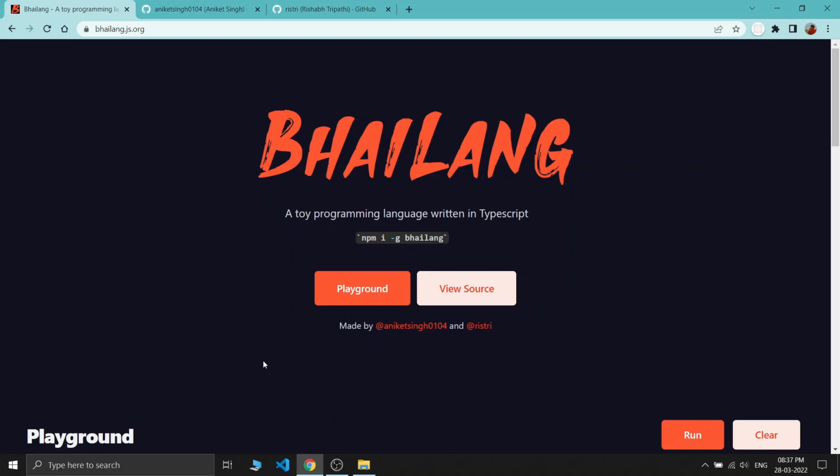Today we will learn our desi programming language, which is Bhailang. On the official website of Bhailang, which is bhailang.js.org, you can see the description of Bhailang is written as a toy programming language written in TypeScript. So Bhailang is written in TypeScript and it is a toy programming language.